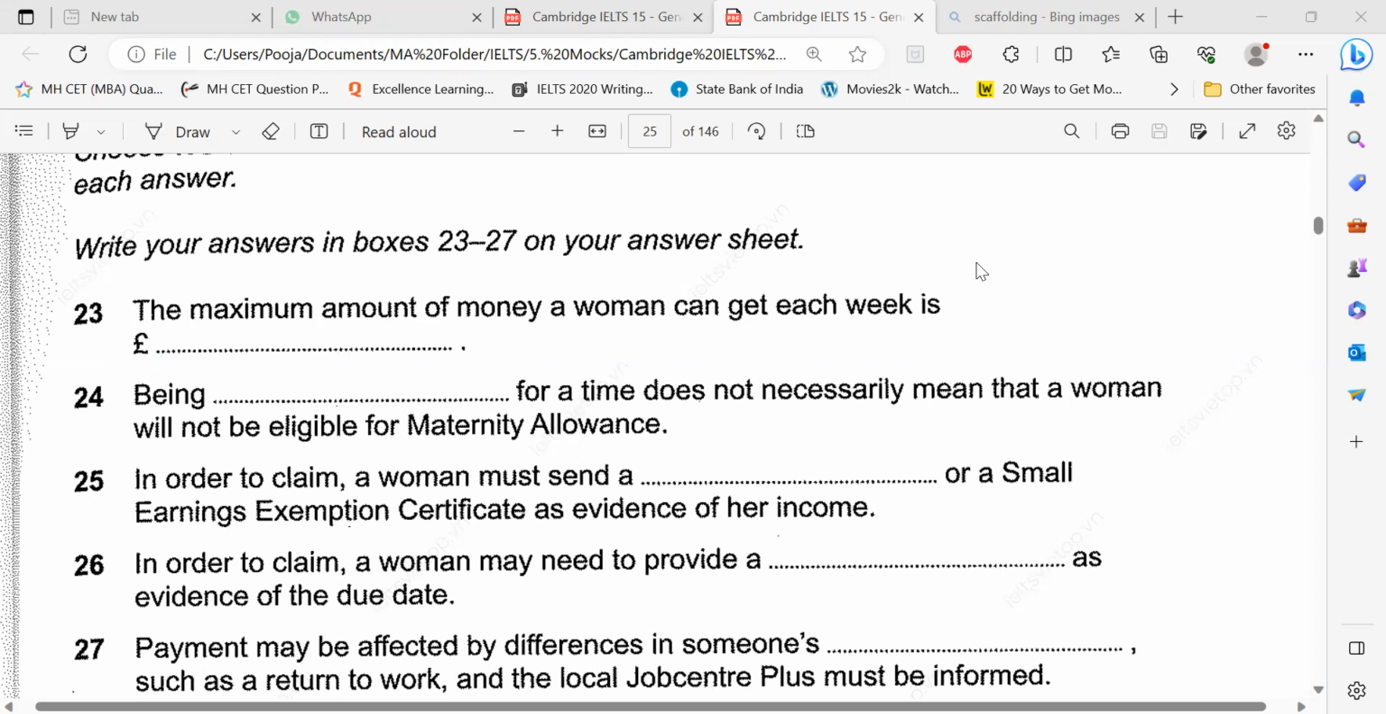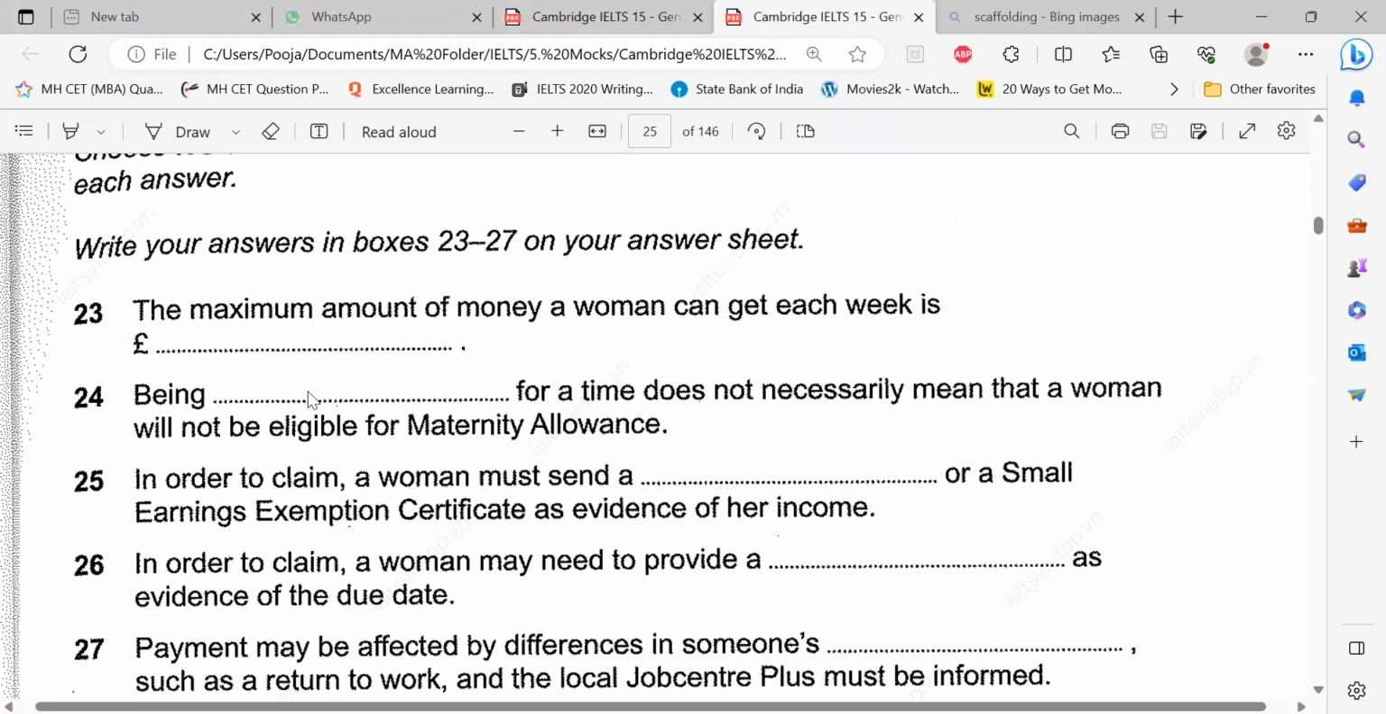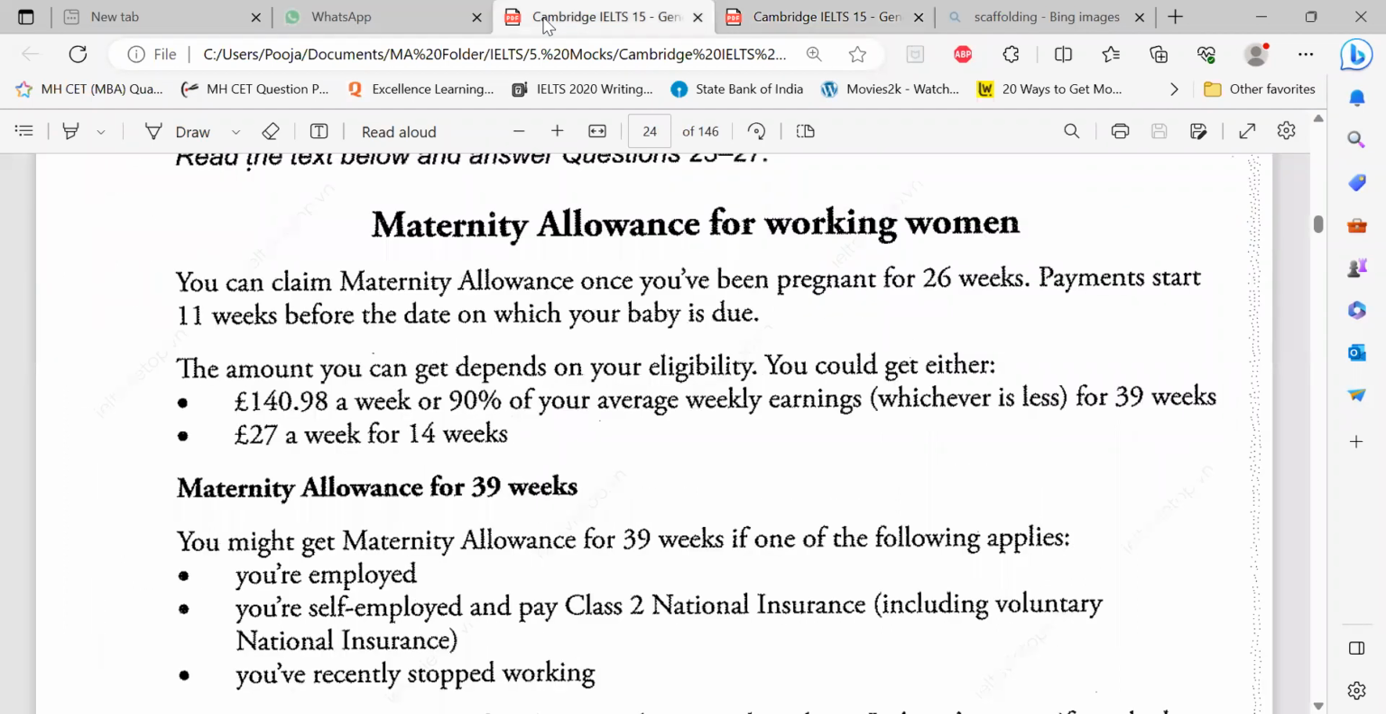All right. Wasn't it easy? It takes not more than 15 seconds to locate, okay, there are 2 numbers and this is the maximum one, right? Being dash for a time does not necessarily mean that a woman will not be eligible for maternity allowance. That means being dash for a time. Maybe what? Being dash for a time.